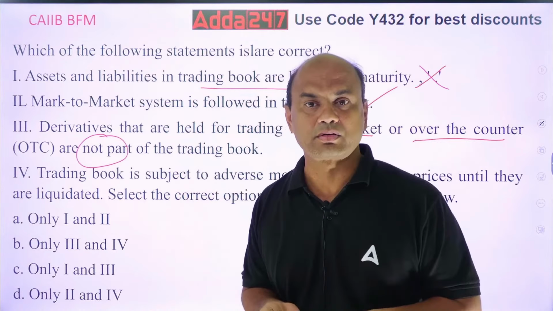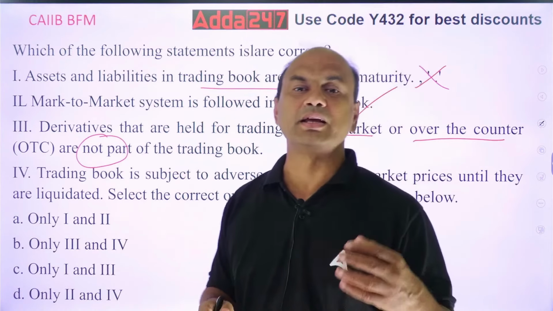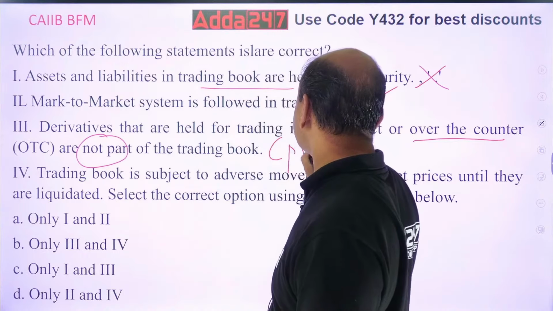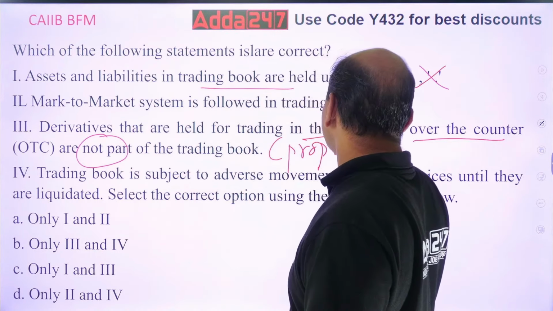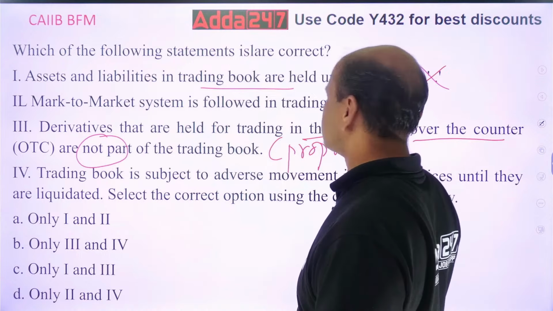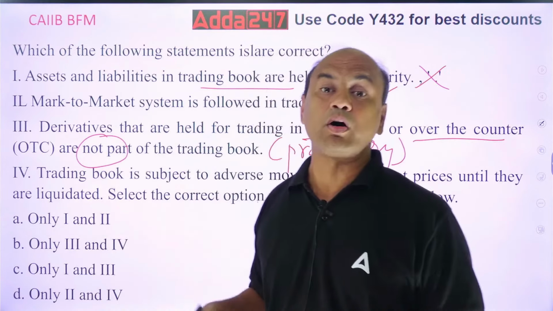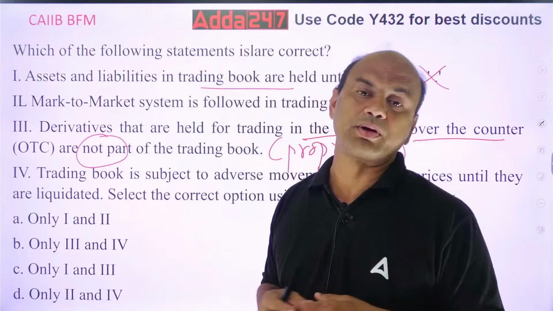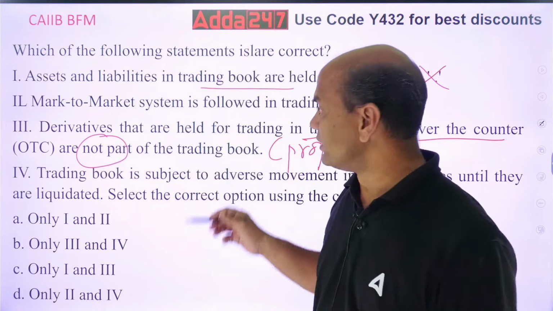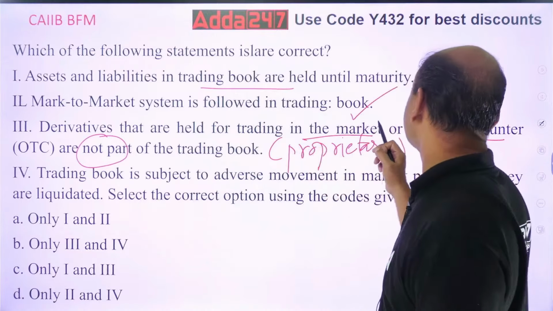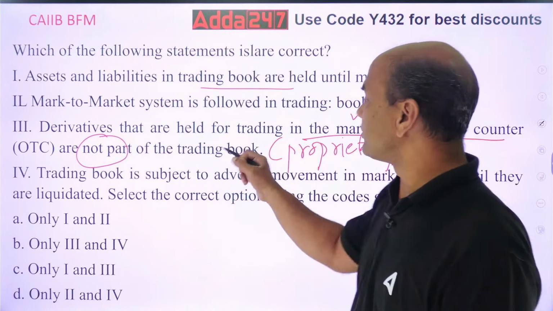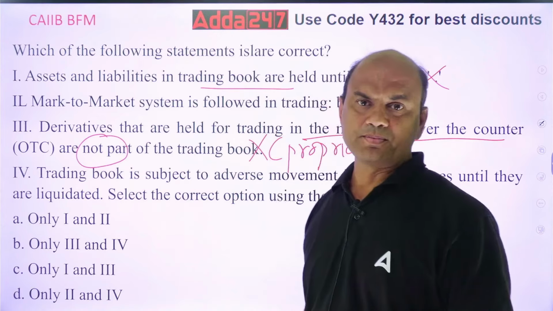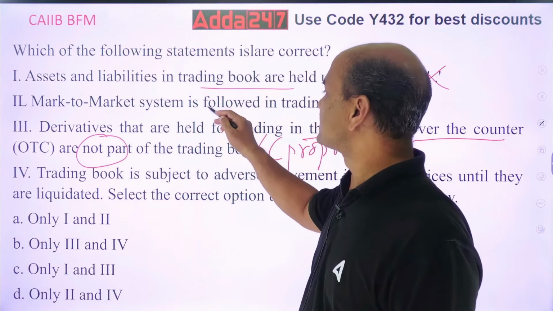Then what is the trading book? Trading book is also called a proprietary book. Proprietary means here I am buying shares, stocks, commodities or bonds for my own profit. I, as a bank, want to earn the profit, so that's why I am buying it. So the statement that derivatives held for trading in the market or over the counter are not part of the trading book is false. They are part of the trading book. Okay? So 2 is correct up till now.